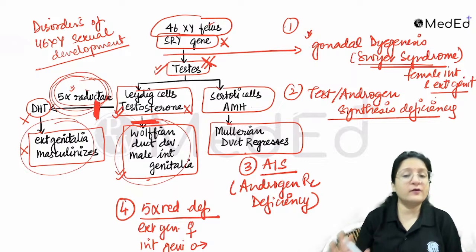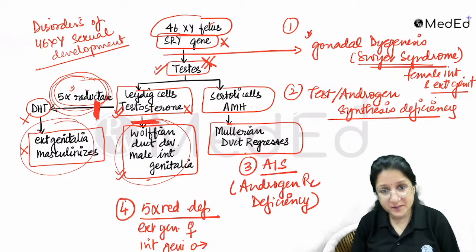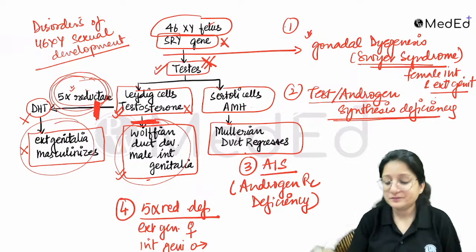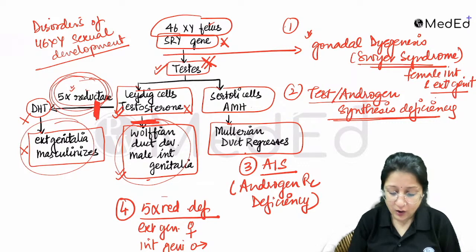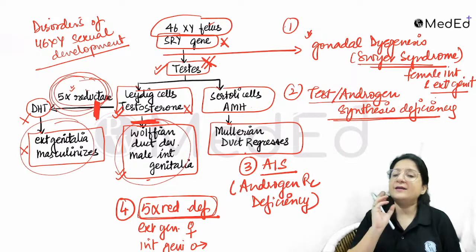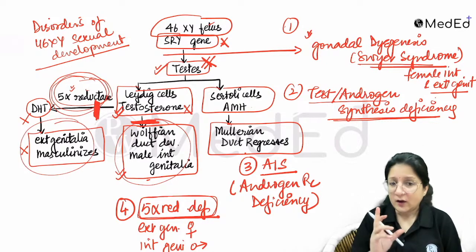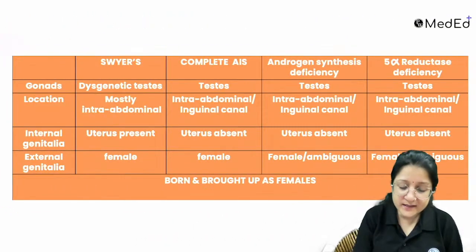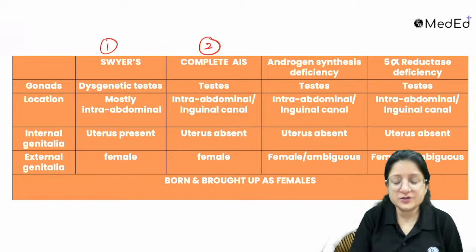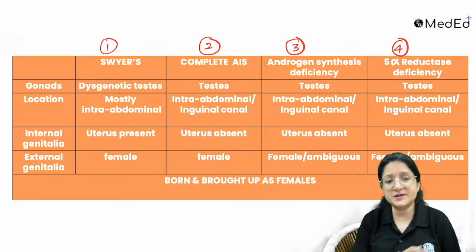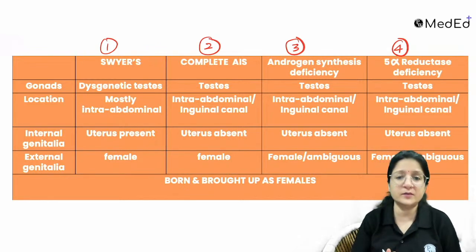Slowly we are going to cover these very important high-yielding points I'm giving you. When you have rare causes like testosterone or androgen synthesis deficiency, or 5 alpha reductase deficiency, it becomes difficult to mug up the entire thing. But once you know the logic, you can eliminate options. Now, remember one more thing. I will give you a flow chart again to help you understand. See, Swyer syndrome, complete androgen insensitivity syndrome, androgen synthesis deficiency, 5 alpha reductase deficiency are summarized in one place. I'll tell you what the key important points are.